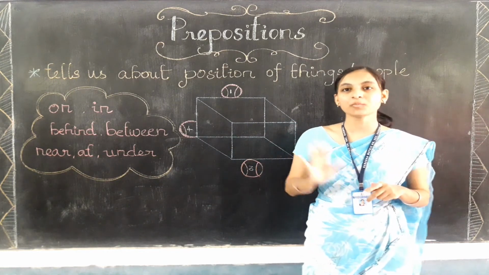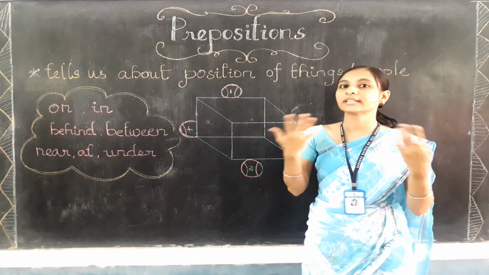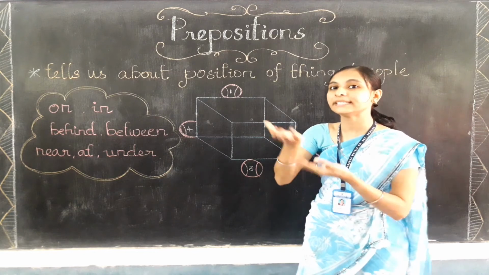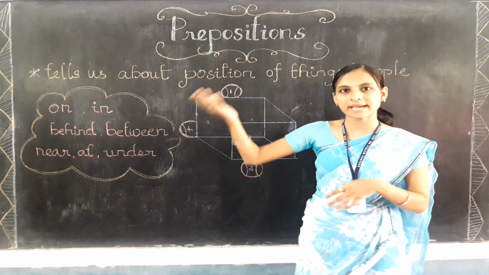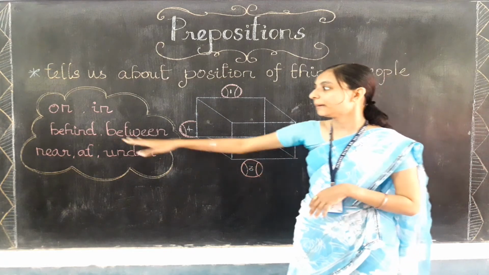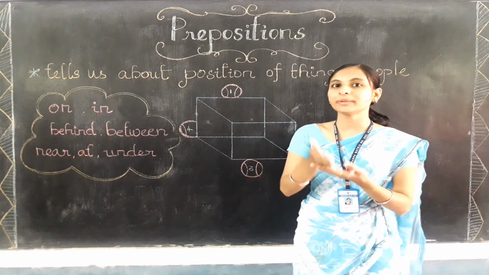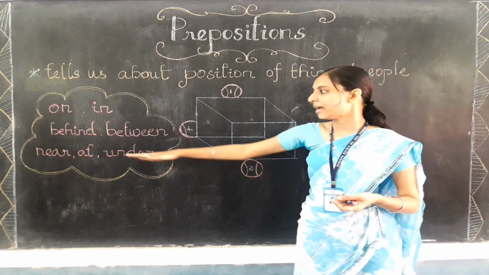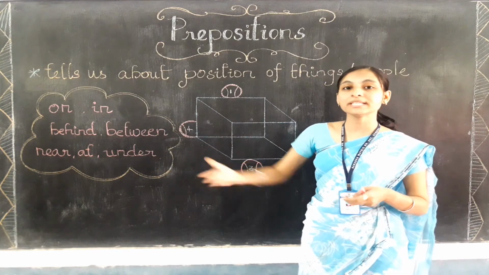Are you clear, children? What are prepositions? Yes, prepositions help us, or they tell us about the position of things. Okay, position means அது எங்க இருக்கு. Okay, with the help of these words, like on means மேல இருக்கா, in means உள்ள, behind means பின்னாடி. Okay, and between means ரெண்டுத்துக்குமே நடுவுல. Okay, நடுவுல இருக்கா, or near means பக்கத்துல இருக்கா, at means அது பக்கத்துல அங்க இருக்கா, so under means அடியில இருக்கா.